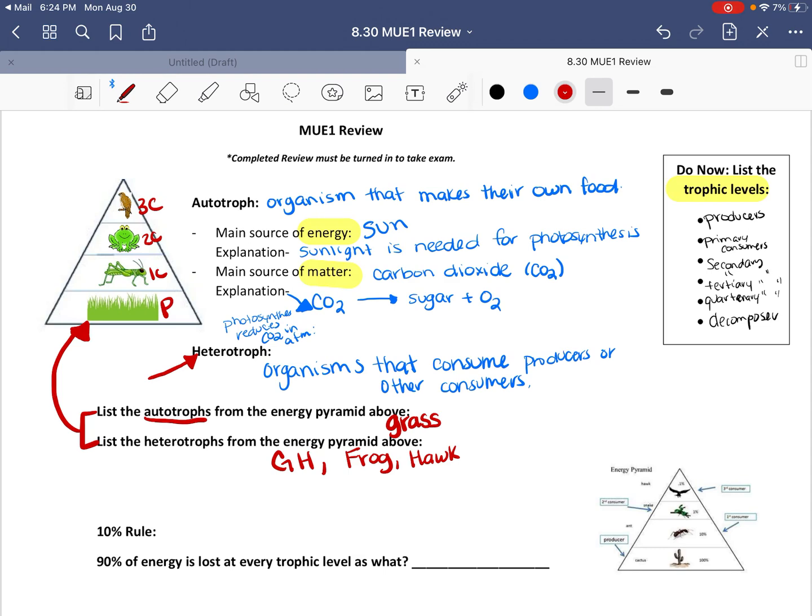We're moving on to the 10% rule. So the 10% rule states only 10% of energy transfers up trophic levels.